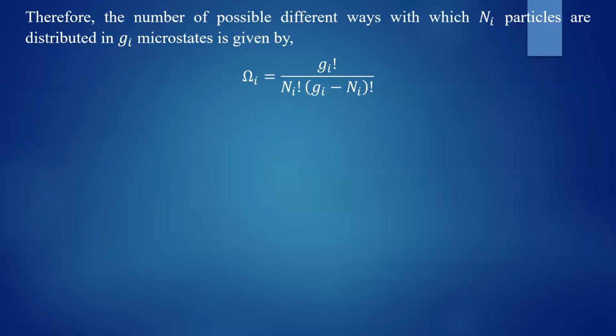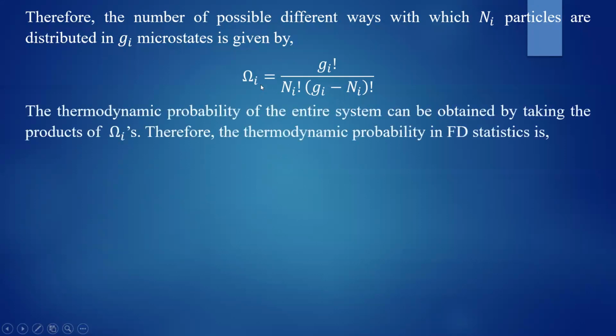The validity of this particular expression was already discussed in the previous class while discussing the introduction of quantum statistics. So you just go through that particular class, then you can find the validity of this expression. Believe me, this gives you the total number of ways in which Ni number of particles can be distributed in Gi number of states in accordance with Fermi-Dirac statistics. So this is the number of ways.